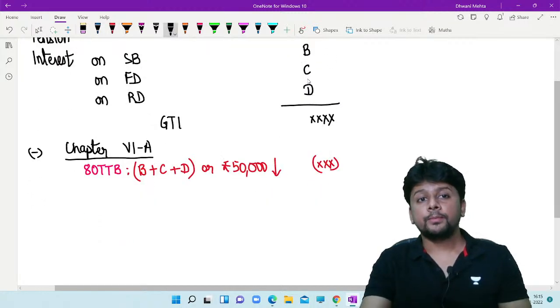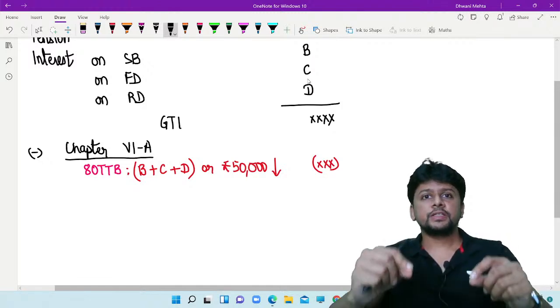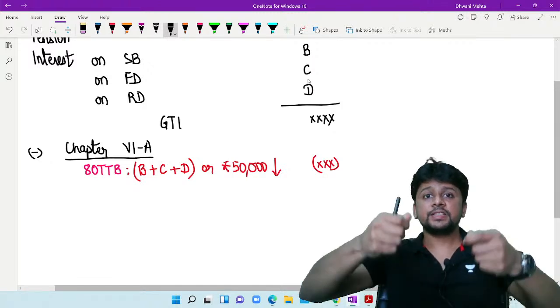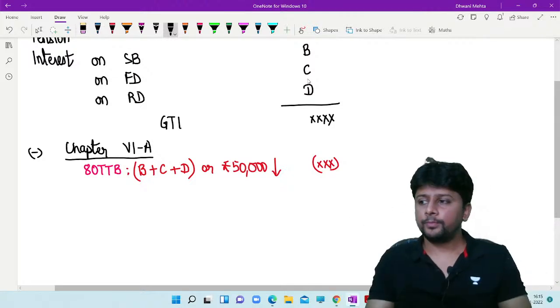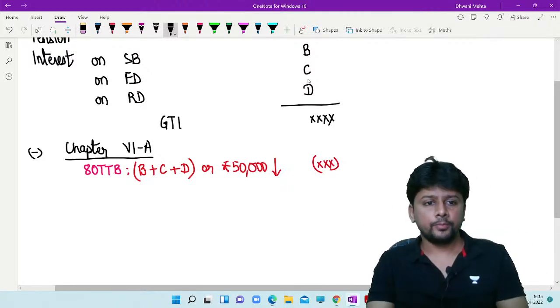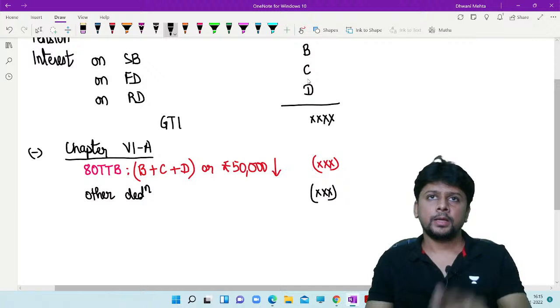Then you may remember that the specified senior citizen definition is that he is giving a declaration in a particular form. That means in that form, details about other deductions under Chapter 6A will also be furnished. He could still have a life insurance premium.